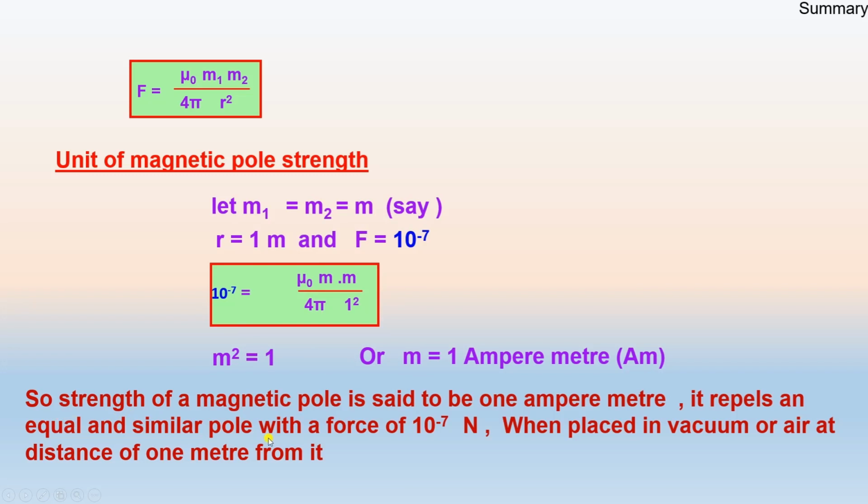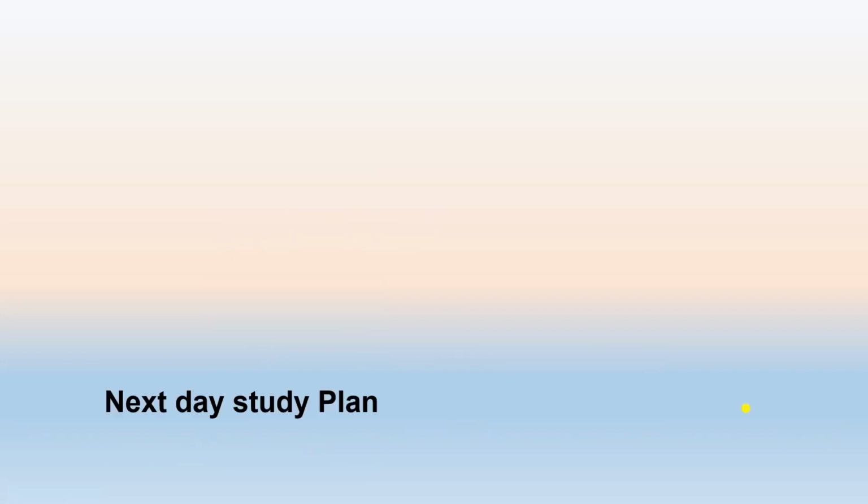So the strength of a magnetic pole is said to be 1 ampere meter if it repels an equal and similar pole with a force of 10 raised to the power of minus 7 Newton when placed in vacuum or air at a distance of 1 meter from it.